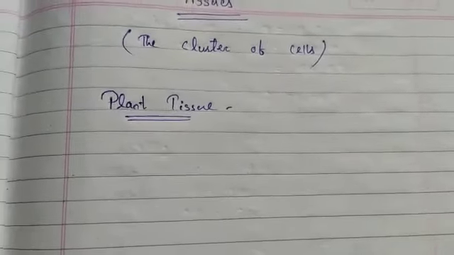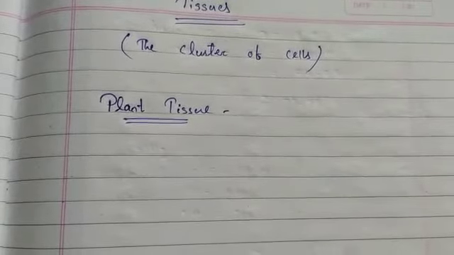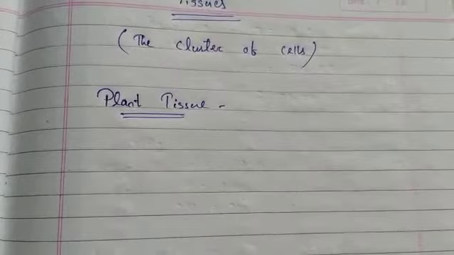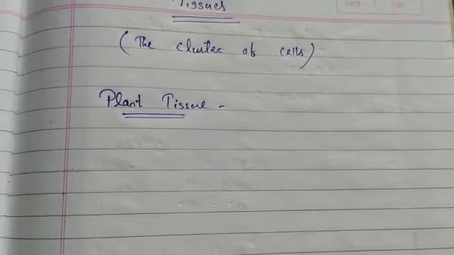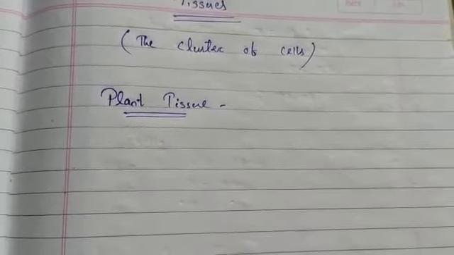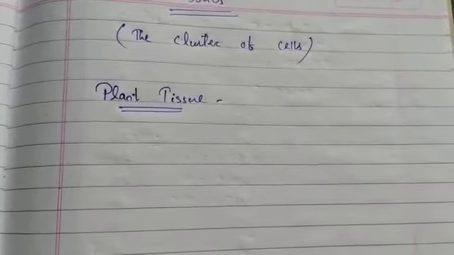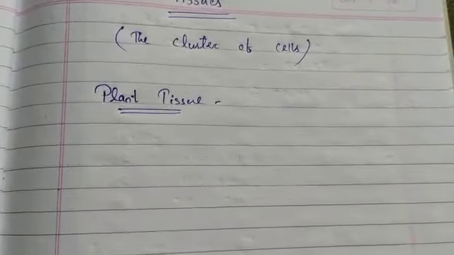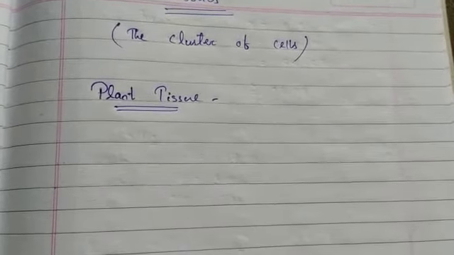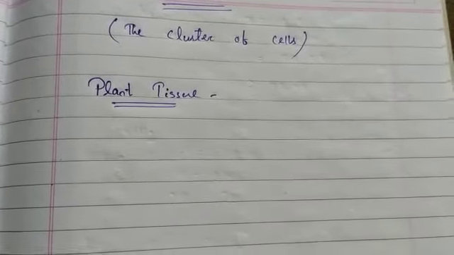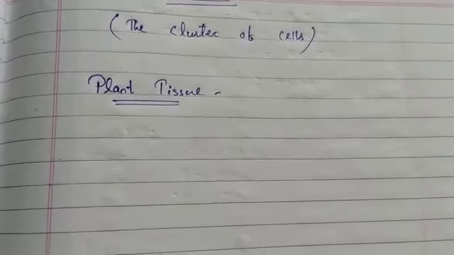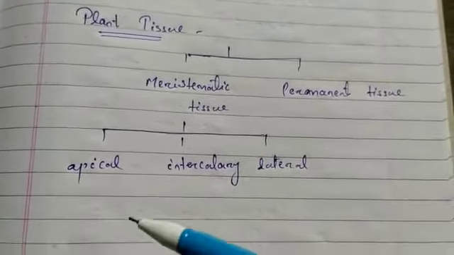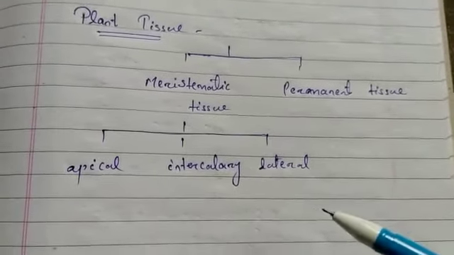First of all, we will see the plant tissues. The growth of plants occurs only in certain specific regions. This is because the dividing tissue, which is known as meristematic tissue, is located only at these points. There are two types of tissues, meristematic tissue and permanent tissue. Meristematic tissue is again divided into three categories: apical meristem, intercalary meristem and lateral meristem.